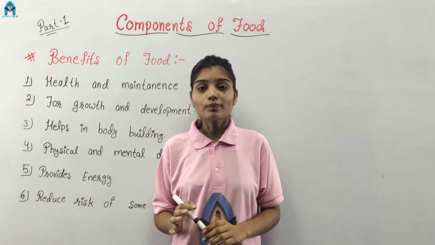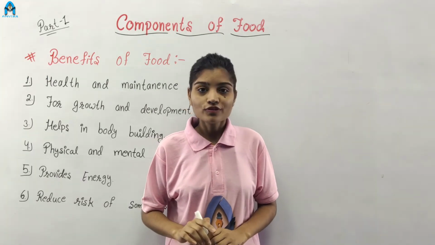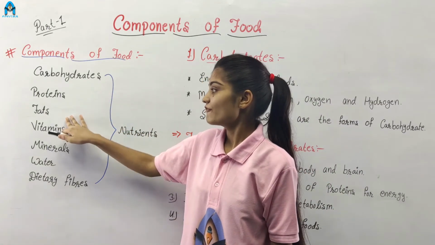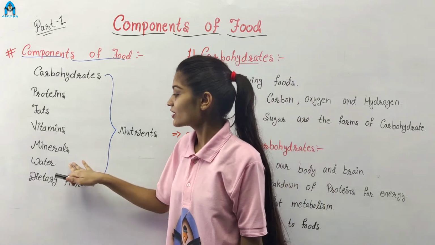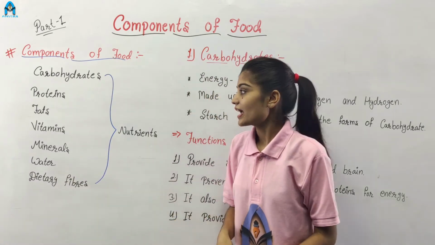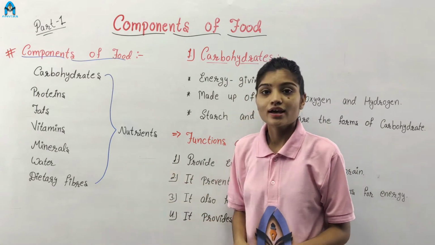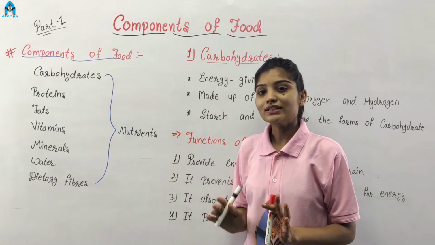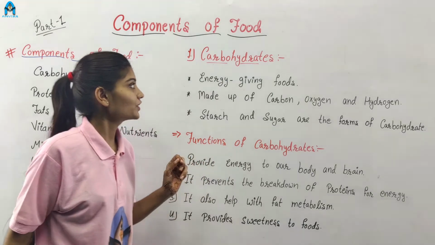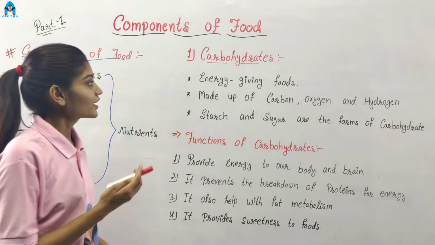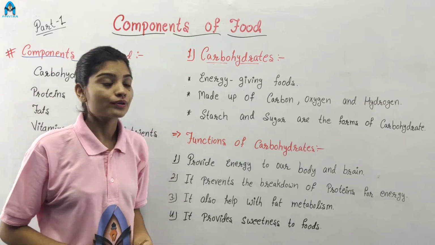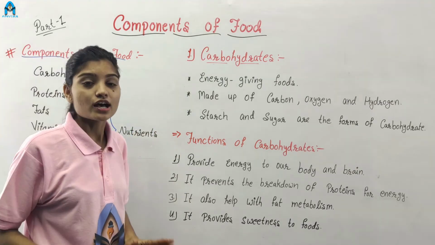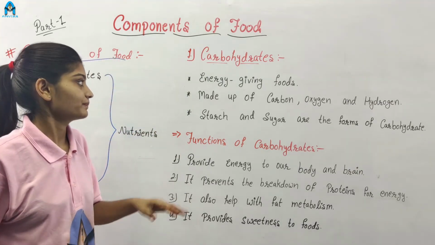Now we come to our main topic of this chapter, which is components of food. The main components of food are carbohydrates, proteins, fats, vitamins, minerals, water and dietary fibers, and these are known as nutrients. Now we study about these components of food one by one with details, and our first component of food is carbohydrate. Carbohydrates are energy giving food because the main source of energy is carbohydrate. It provides a lot of energy to our body.